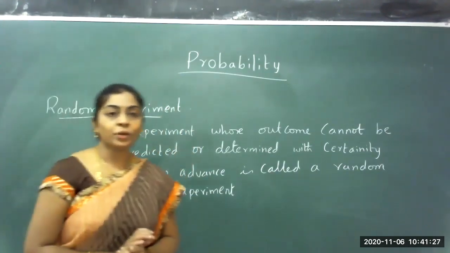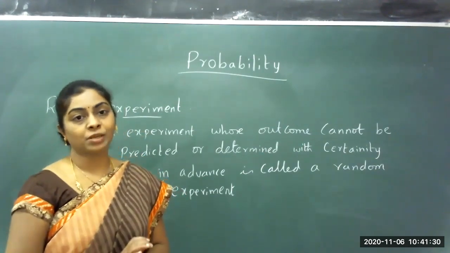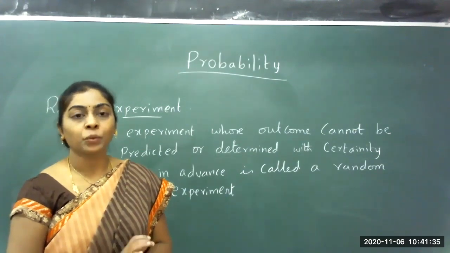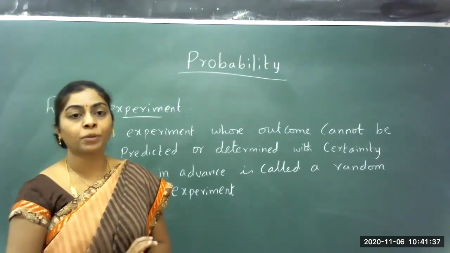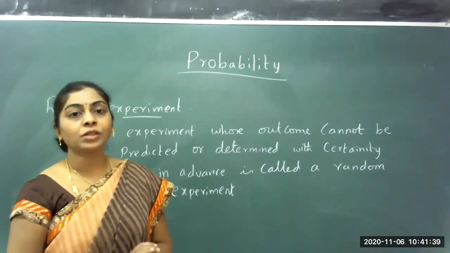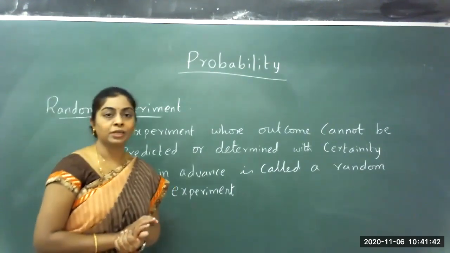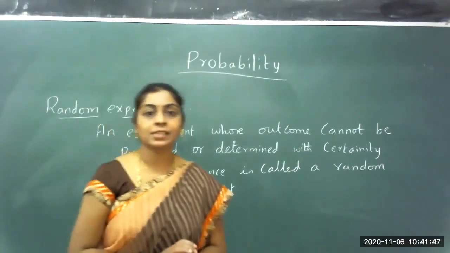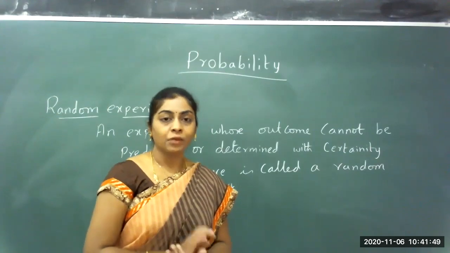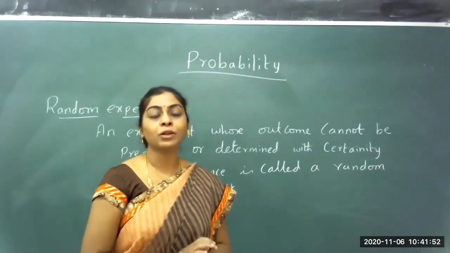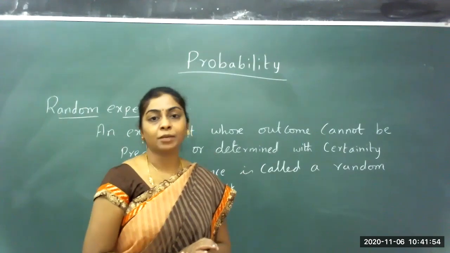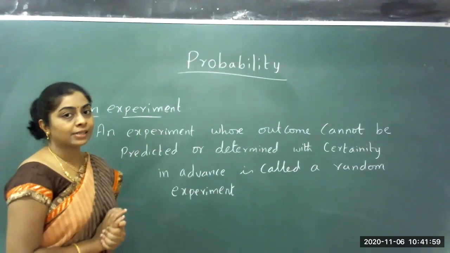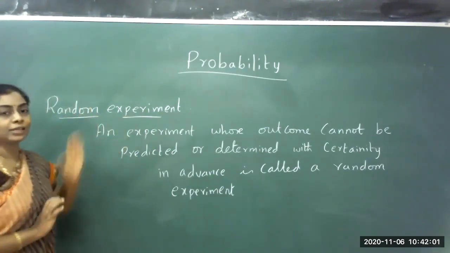Probability is one of the topics you already had in your first PU syllabus. In the first PU syllabus, we had started defining probability. We had worked out a few problems and properties on that. Now we continue in the second year with this topic, probability, and learn a few more concepts. So whatever we have learned last year, we will revise with a few definitions and then come back to the concepts of second PUC. Now, the first thing we learned last year in probability is random experiment.